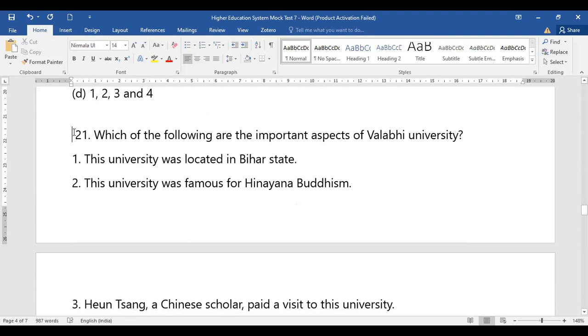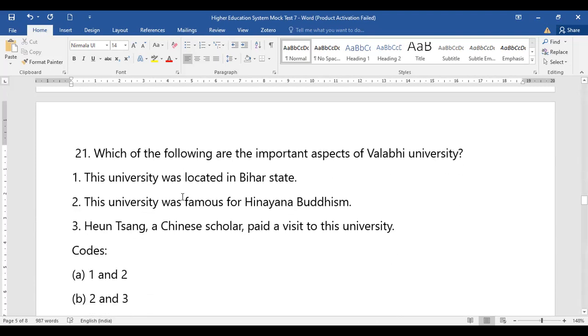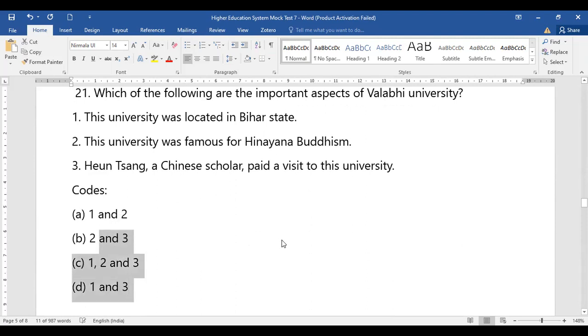Yes. Coming to question number 21. Question number 21 is about Vallabhi University. It asks which of the important aspects are related to Vallabhi University. The university was located in Bihar. The university was famous for Hinayana Buddhism. Hiuen Tsang, a Chinese scholar, paid a visit to this university. So when we look at Vallabhi University, which of the statements stands to be correct?